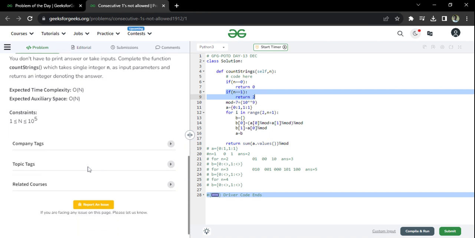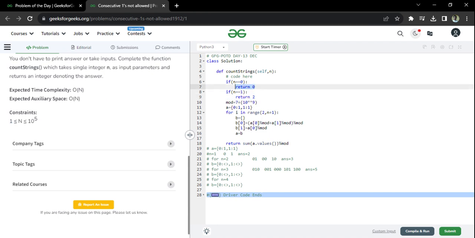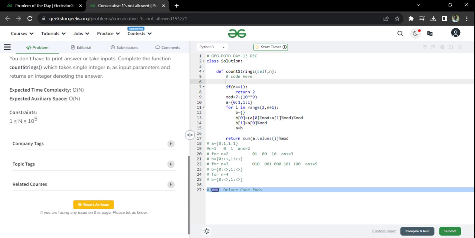And by the way, they clearly mentioned that n can be only 1 or greater than 1. Okay, so basically this case is not needed. I will just remove it. But you should always check this. You should not simply assume that f0 will not be included, because I thought that 0 will also be an edge case, that's why I included it, but I will just remove it now.